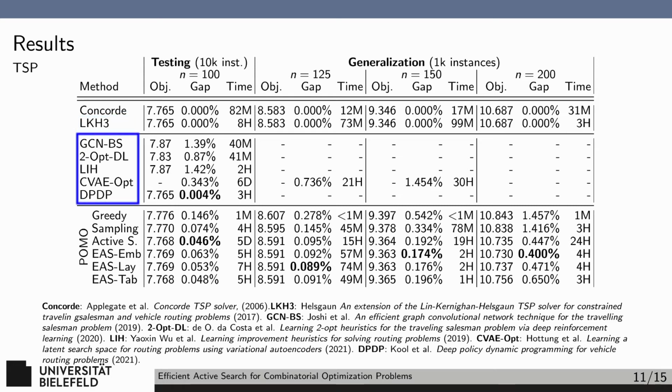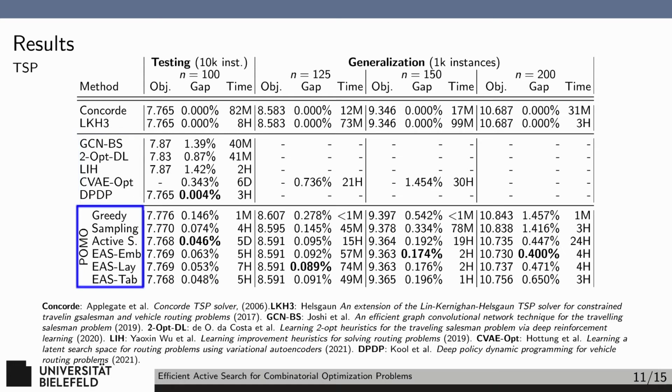The next block of algorithms are learned approaches from the literature. GCNBS is a graph-based approach, 2opt-DL an approach based on the 2opt heuristic, and LIH a construction-based approach. CVAE-Opt is an autoencoder method that Andre Hottung and I developed that is also being presented here at INFORMS. Finally, DPDP is a dynamic programming-based approach that is particularly well-suited to the TSP. Note that we lack generalization results for most of these approaches as we do not have their source code.